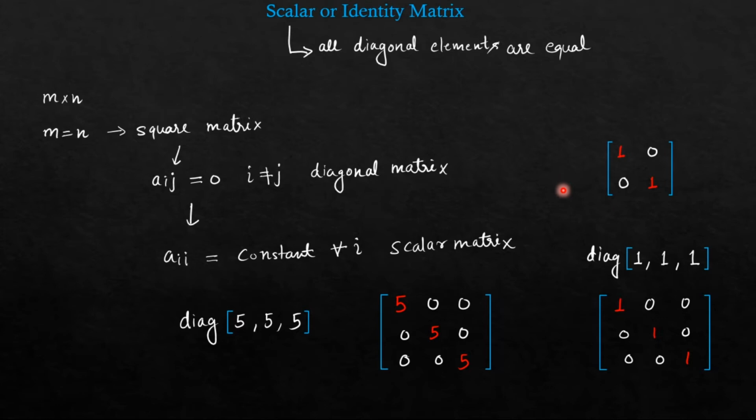Now as the name suggests, identity. It is also known as unity matrix. Why unity? Because all the diagonal elements are equal to 1. That is why we say unity matrix as well. Why is it known as identity? Because AI is equal to IA is equal to A, where I is the identity matrix. That is, if you multiply identity matrix with any other matrix, you will get the same matrix as a result. Hence, it is known as identity.